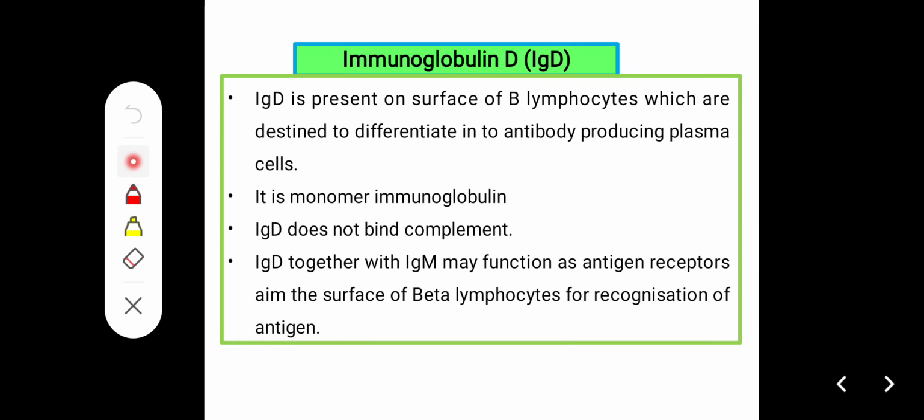Next, IgD. IgD is present on the surface of B lymphocytes, which are destined to differentiate into antibody-producing plasma cells. It is a monomeric immunoglobulin. IgD does not bind complement. IgD together with IgM may function as an antigen receptor on the surface of B lymphocytes for recognition of antigen.